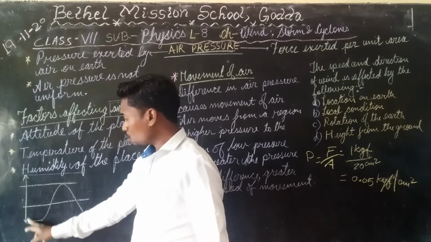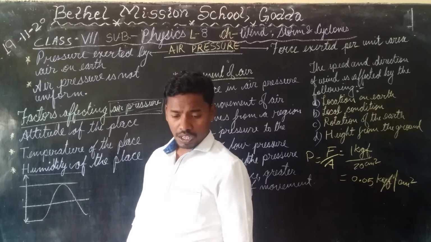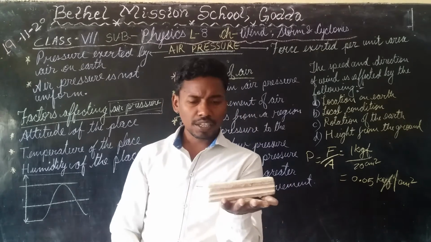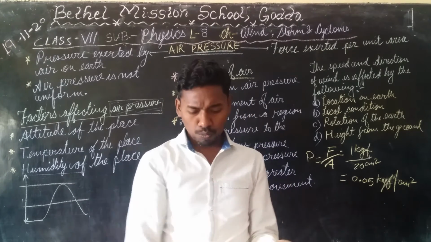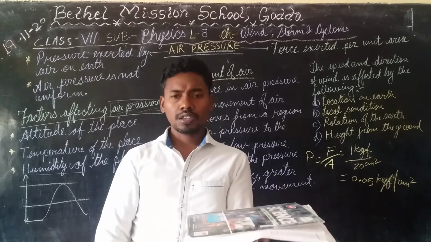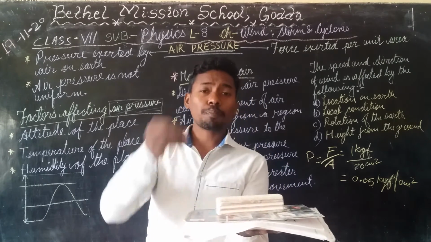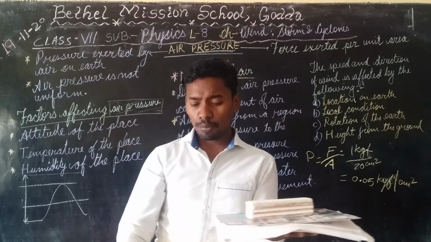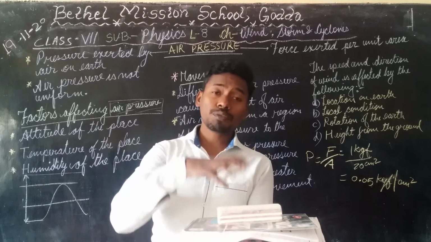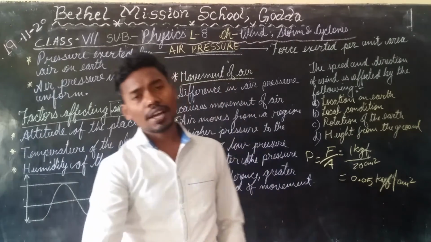So more the number of particles, more the amount of pressure. As you might be seeing, if I keep one duster here, it will have some weight. Then if I keep some book here, there will be some pressure. If I put this duster also, the pressure is going to increase. If I put some more things on the top, the pressure will increase more. So more the number of particles, more is the air pressure.